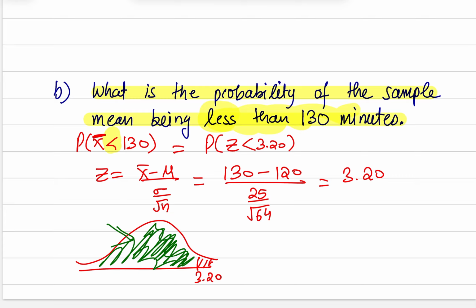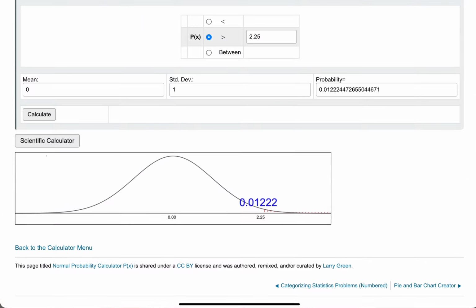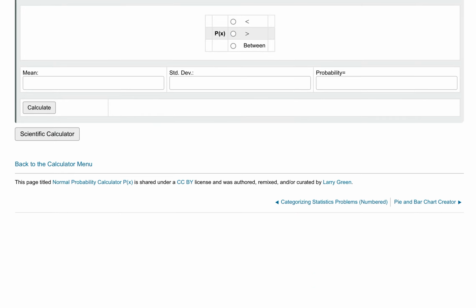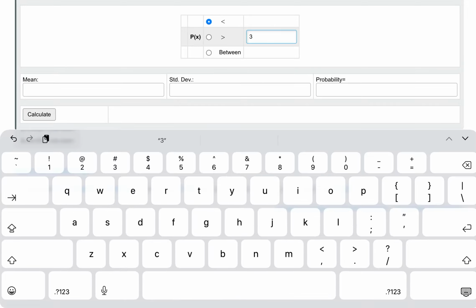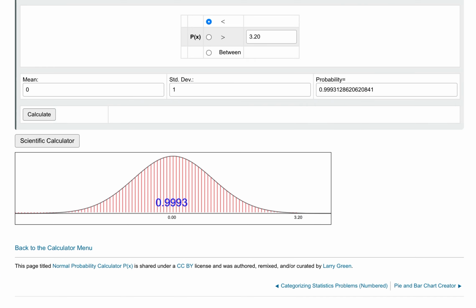Again, when I get to the standard normal distribution, I will use the mean as 0 and standard deviation 1 because I'm working with z-scores. So go to the distribution. I'm going to refresh the screen. We want the area to the left of 3.20. Mean is 0, standard deviation is 1. Probability is what we're trying to calculate.